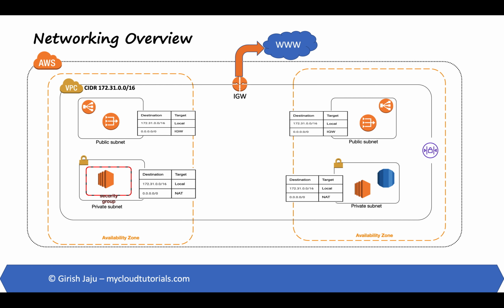Let's talk about NACL, or Network Access Control List. NACL is an optional layer of security for your VPC that acts as a firewall for controlling traffic in and out of one or more of your subnets. This can provide an additional layer of security. For example, if you have a database instance in a subnet, which you only want to be accessed by a subnet where application servers are deployed.